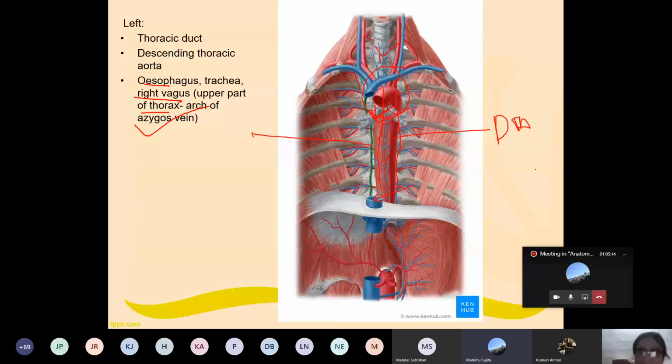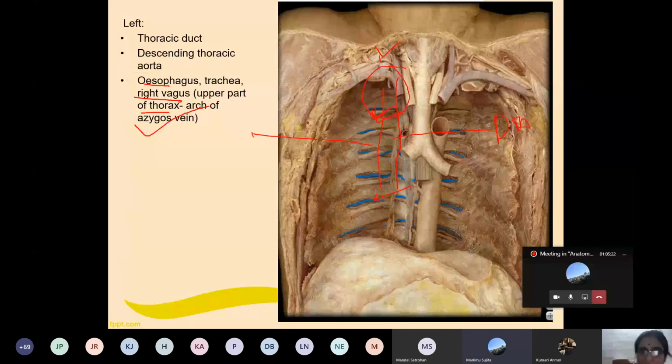Now here you can see, this is the picture. See, this is the bifurcation of the trachea, this is the descending thoracic aorta, and this nerve at this point, here, this nerve. On this side, this is the left vagus. On this side, this is the right vagus. Okay? Clear? Yes, ma'am.